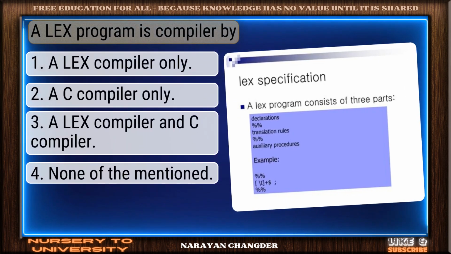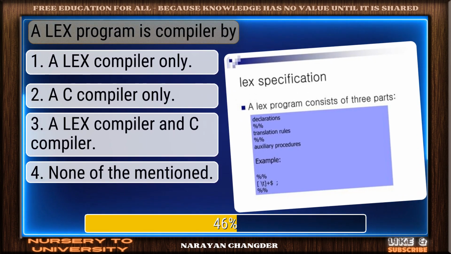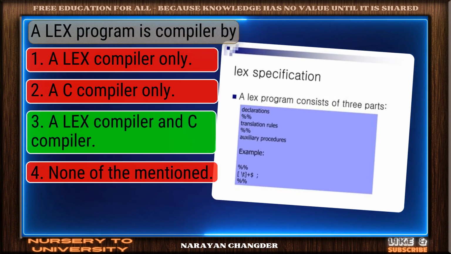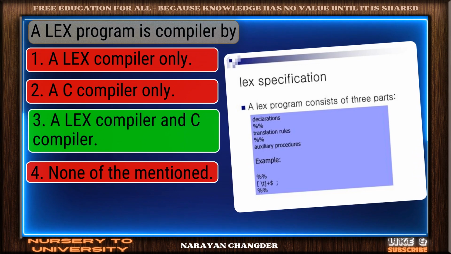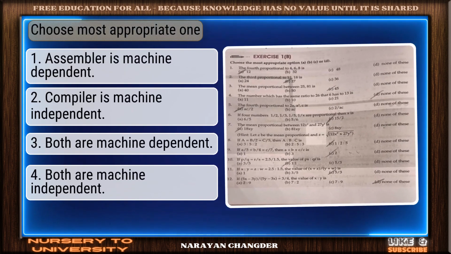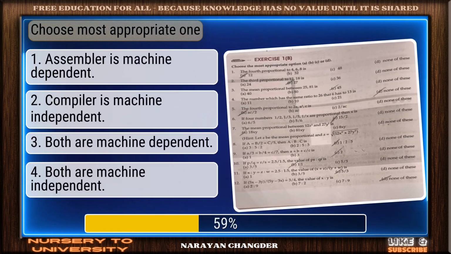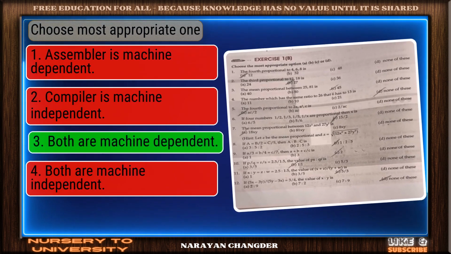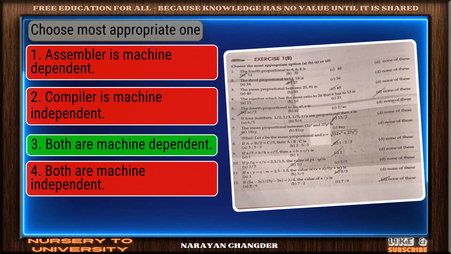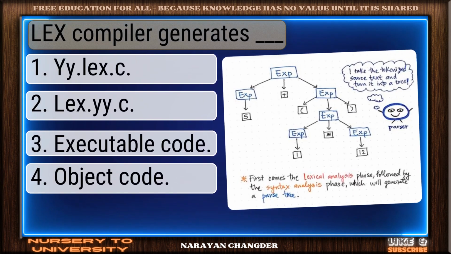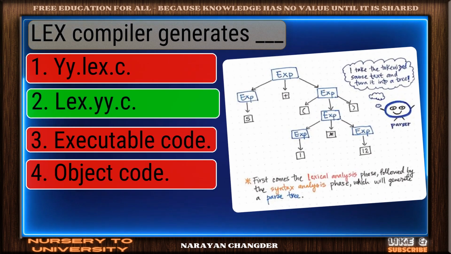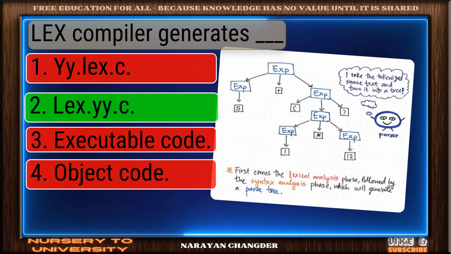Question number 65. A Lex program is compiled by... Clear logic. Your choice, Lex compiler and C compiler, is sound and 100% true. Question number 66. Choose most appropriate one. Excellent choice. Both are machine dependent is the right answer. Question number 67. Lex compiler generates dash. Perfect. Lex.yy.c is the correct choice.